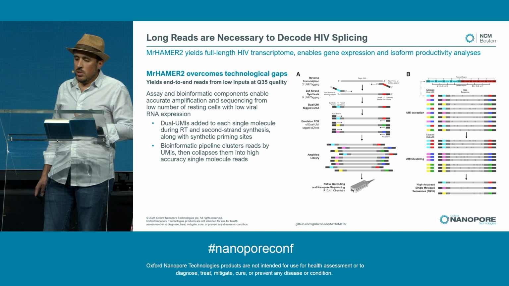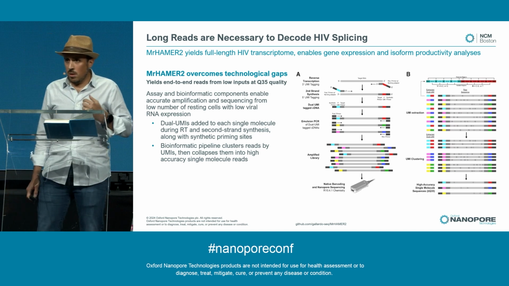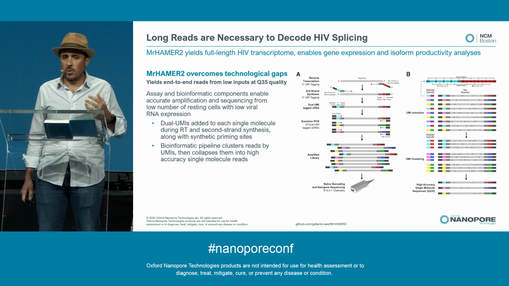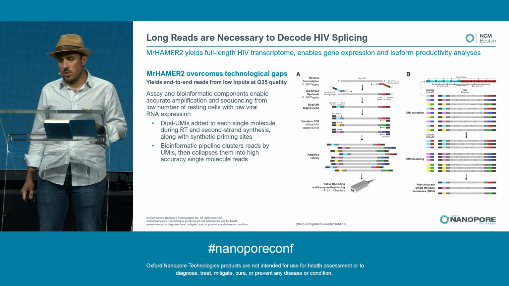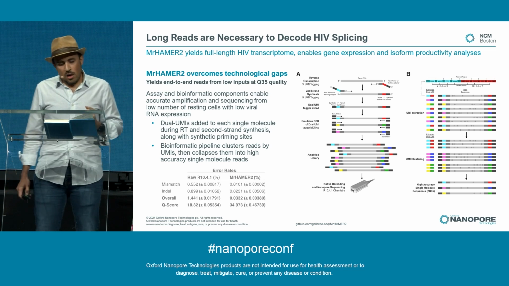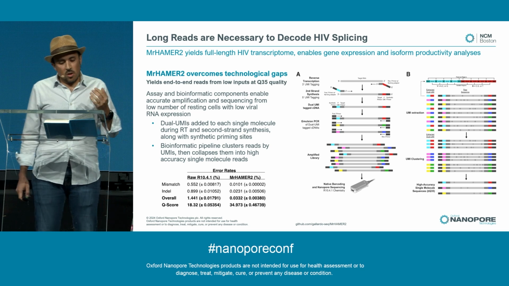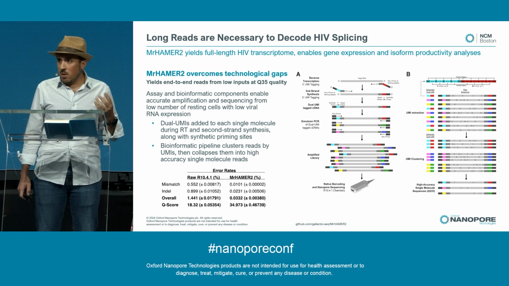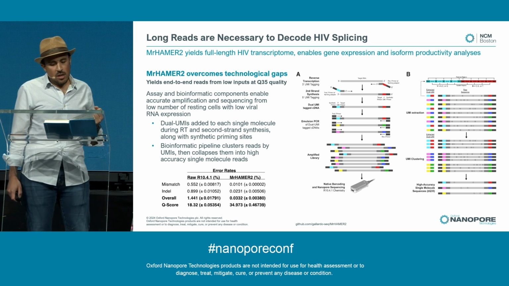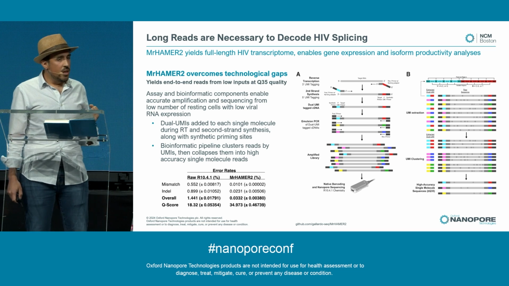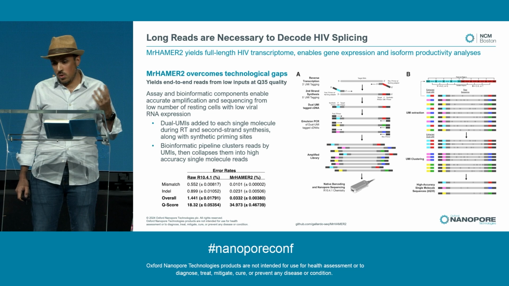And once we sequence the samples, we can use our bioinformatic pipeline to cluster based on UMI sequence. And then we can collapse these into single molecule consensus sequences that not only get rid of PCR biases, but conveniently also give us increased single molecule accuracy, taking this from Q18 to Q35.